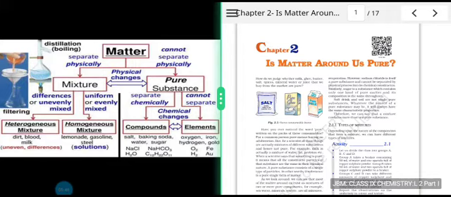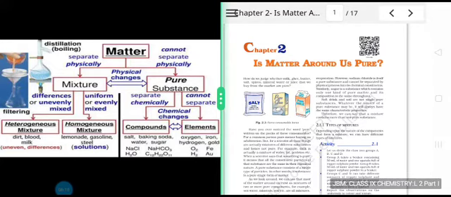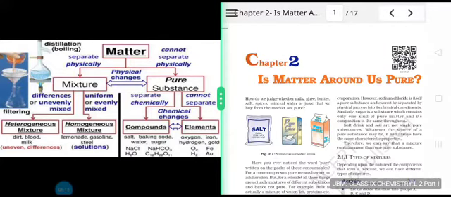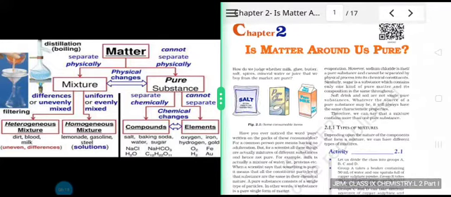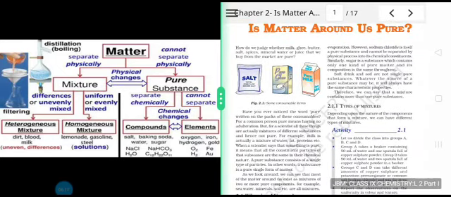Compounds include, for example, salt, baking soda, water, sugar, the formulas for which have also been provided. And on the other hand, common elements are oxygen, iron, hydrogen, gold, to name a few. So we'll be covering all these topics in much more detail as we proceed with the chapter. So let's see what is given as an introduction in your textbook. So, is matter around us pure?